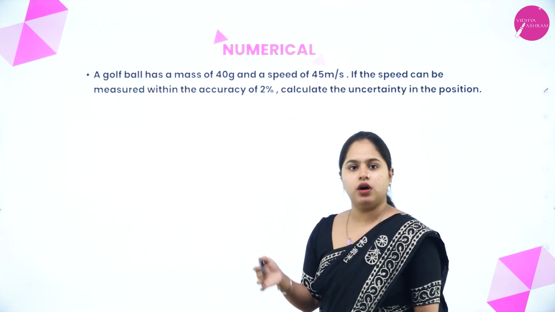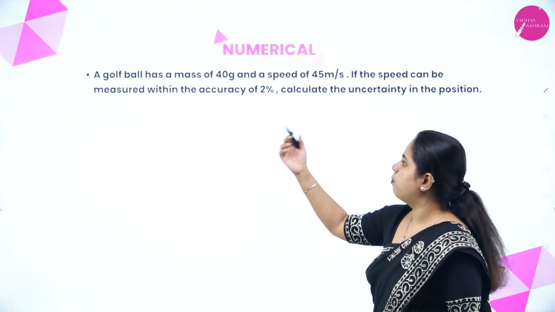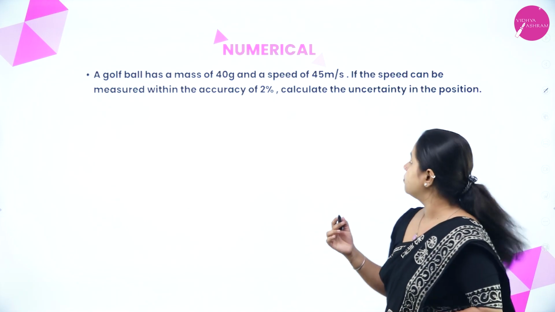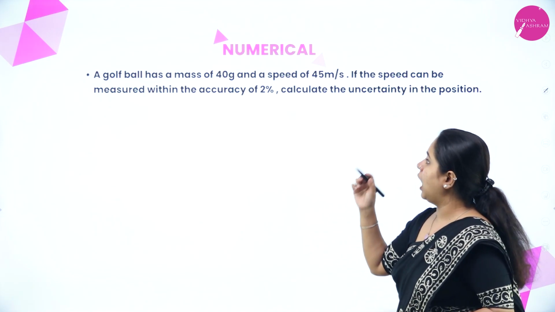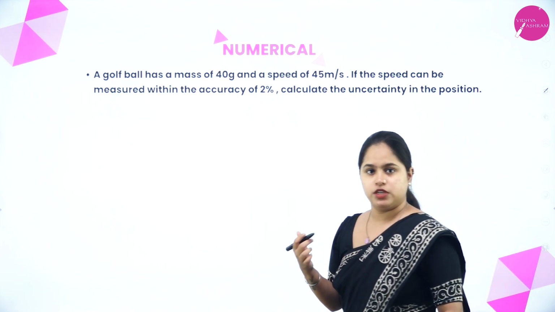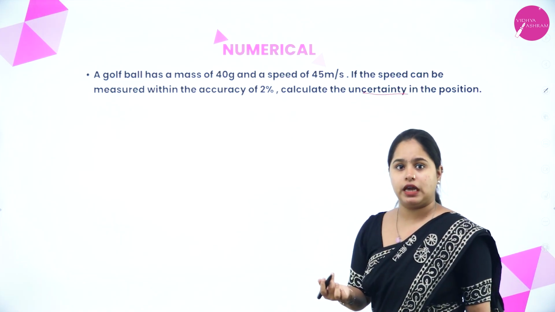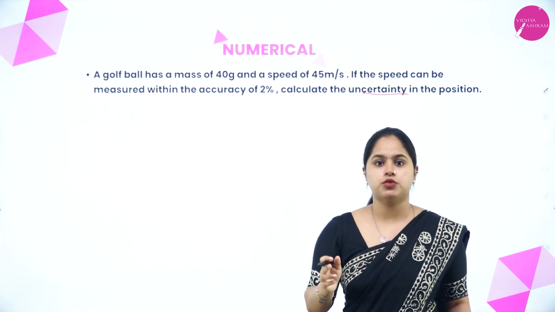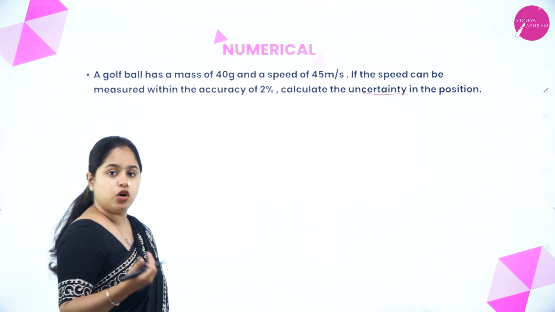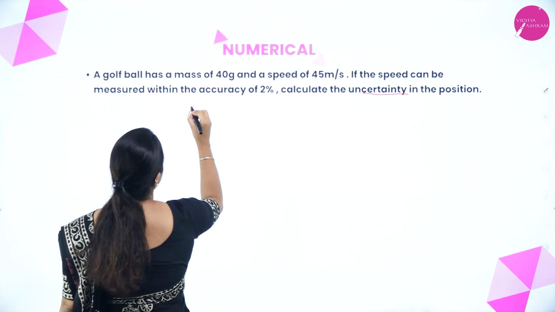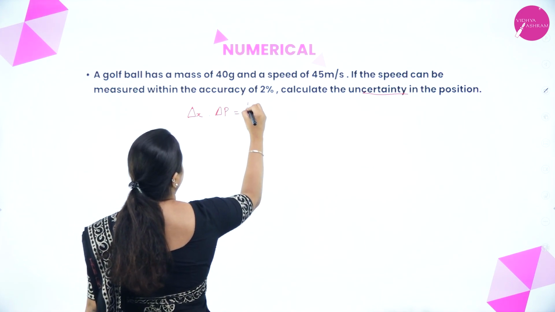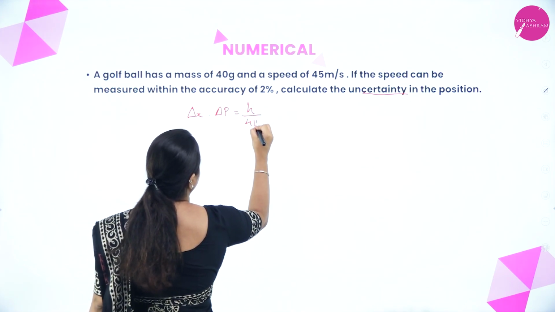Now, let's do a question based on this. A golf ball has a mass of 40 gram and a speed of 45 meter per second. If the speed can be measured with the accuracy of 2%, calculate the uncertainty in position. So you can see we have to calculate the uncertainty in position. Suddenly that thing should come to your mind: okay, we have to use this equation, right? Which is the equation that we studied according to Heisenberg's uncertainty? That is delta x into delta p is equal to h by 4 pi.